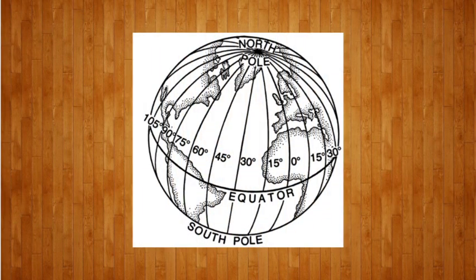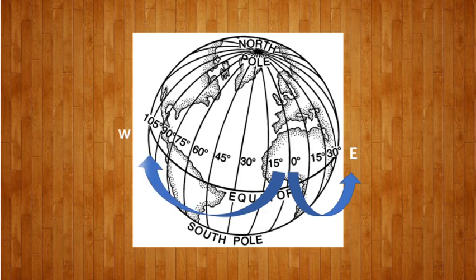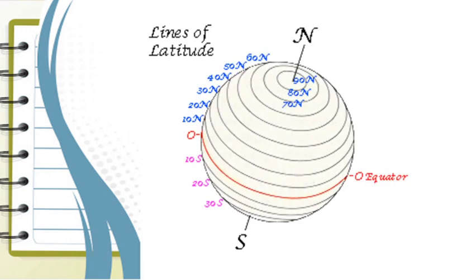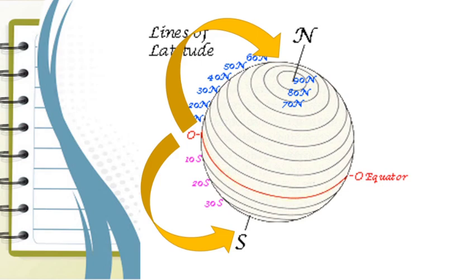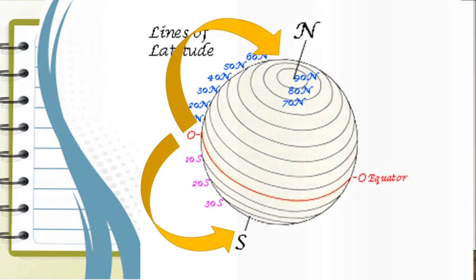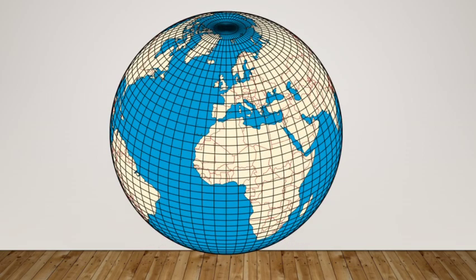The longitude of a place is measured east or west of the prime meridian, the same way as the latitude of a place is measured north or south of the equator. Meridians are also drawn at intervals of 1 degree in the same way parallels are drawn.